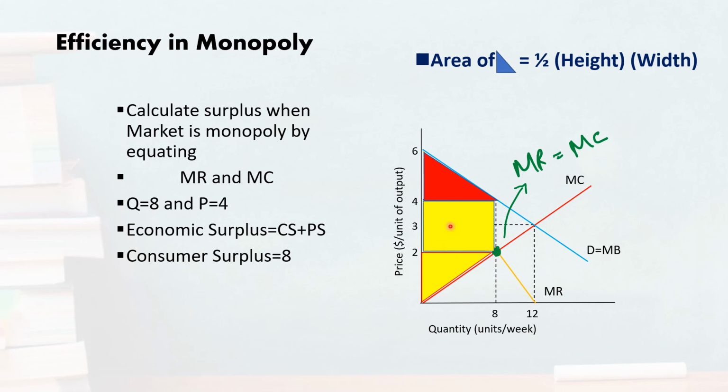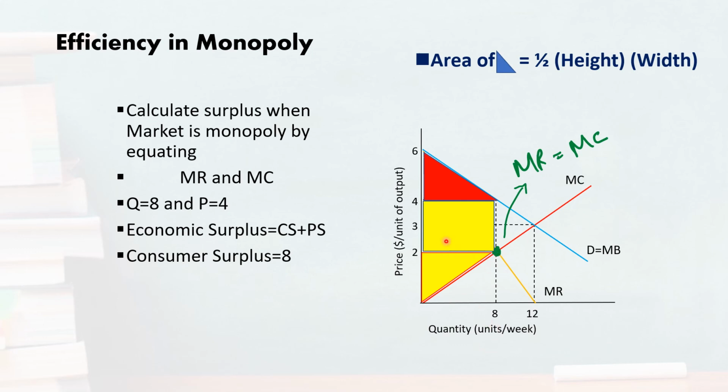If we compute producer surplus, we just calculate the area of this rectangle plus the area of this small triangle, because this is the area above the supply curve and below the market price when the supplier is supplying only 8 units.